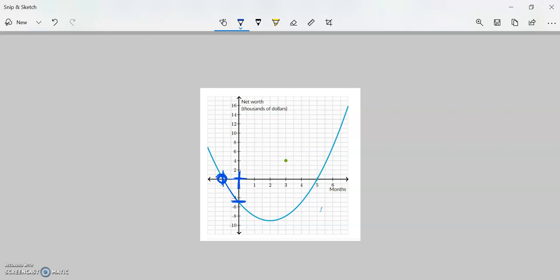And as he continues to operate it, he's losing more money until the 2-month mark. At this point, which is the vertex, he starts making money. However, he's still in debt. He's paying off his debts. And at 5 months is when he starts bringing in some actual profit, and it continues to climb up.